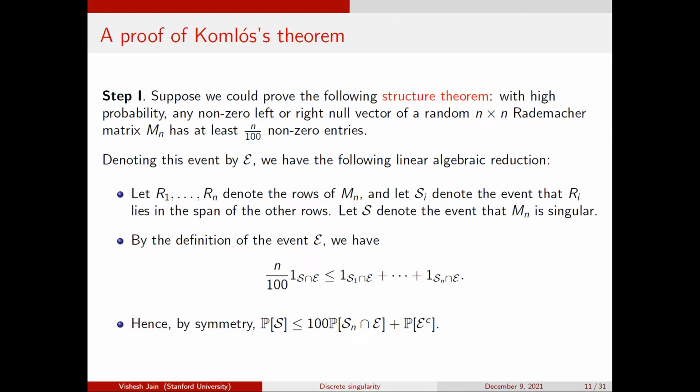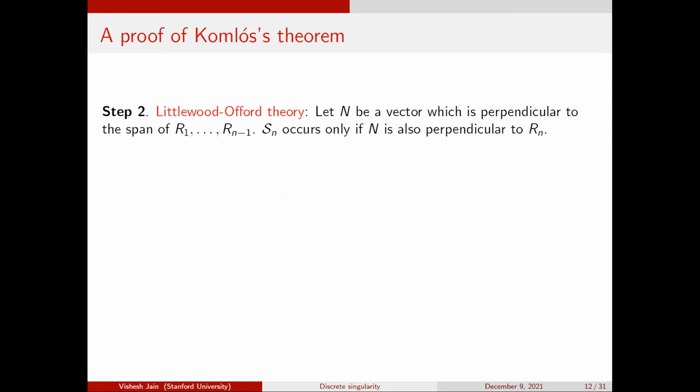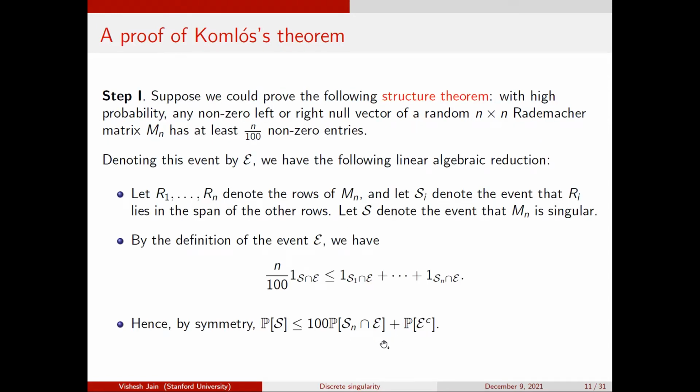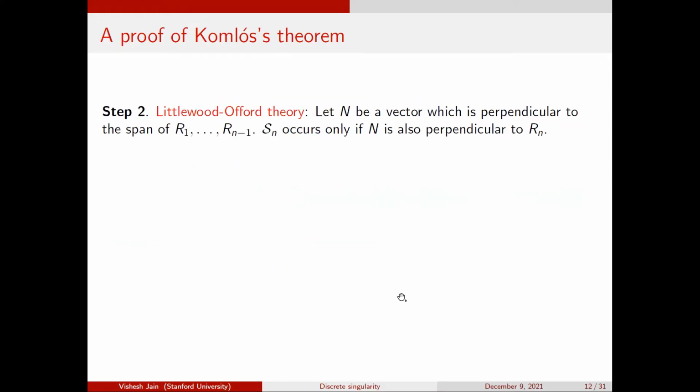Okay, if not, let's proceed. On the next slide, I'm going to try to bound the term, the probability of Sn and E. What am I trying to bound? I'm trying to bound the probability that the last row is in the span of the first n minus 1 rows, where I know that I'm on this good structured event E, where every non-trivial left or right null vector has linearly many non-zero entries.